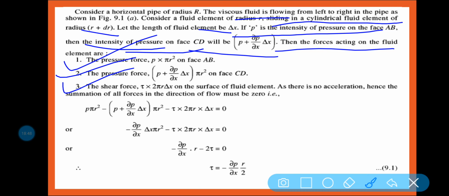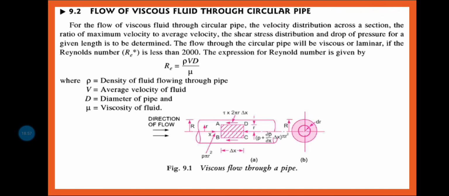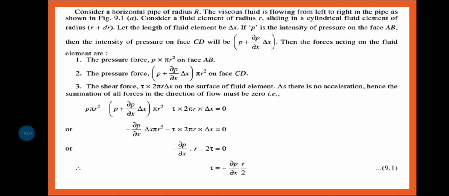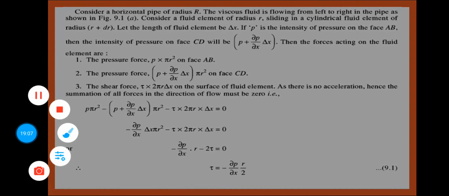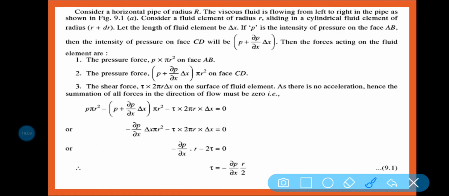Hence the summation of all forces in the direction of the flow must be 0. That means we are assuming there is not any kind of acceleration. If there is some acceleration, then there will be a force due to inertia, that is mass into acceleration, F equal to ma, but there is not any kind of acceleration, so that is why we are assuming it is 0.